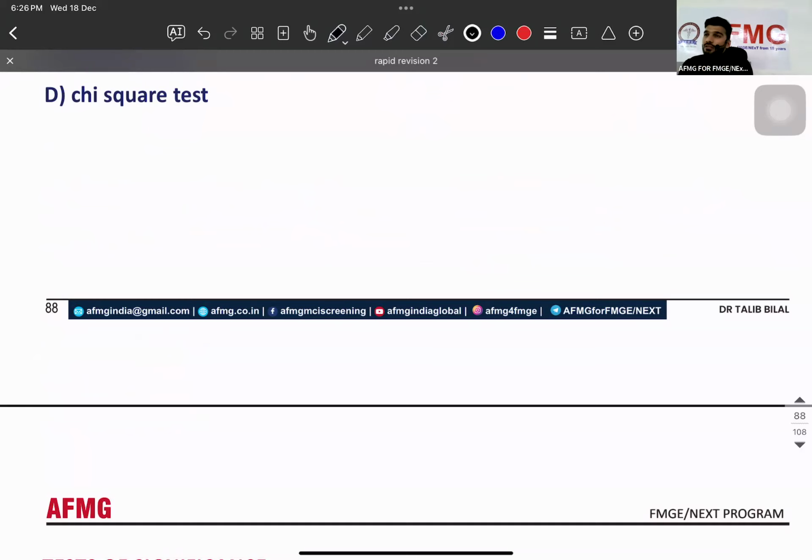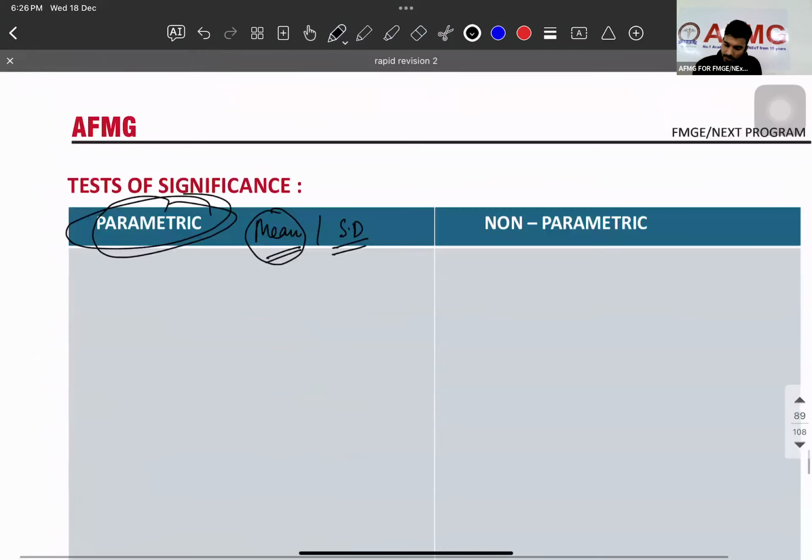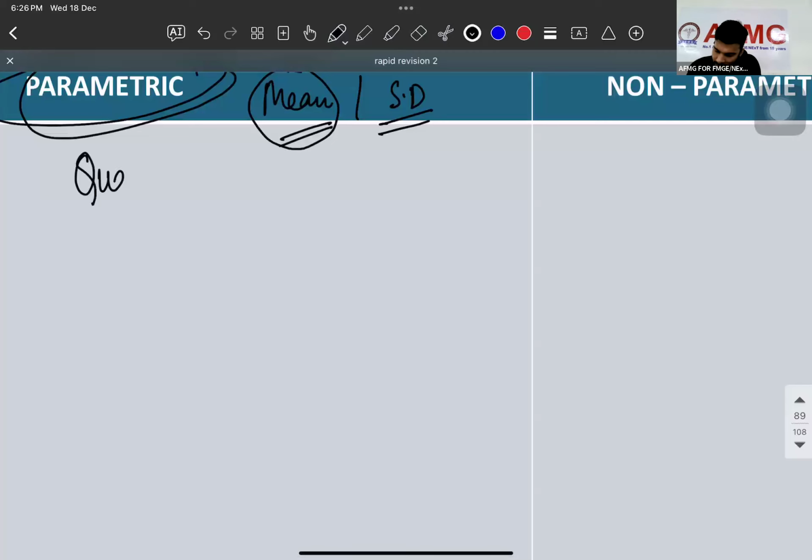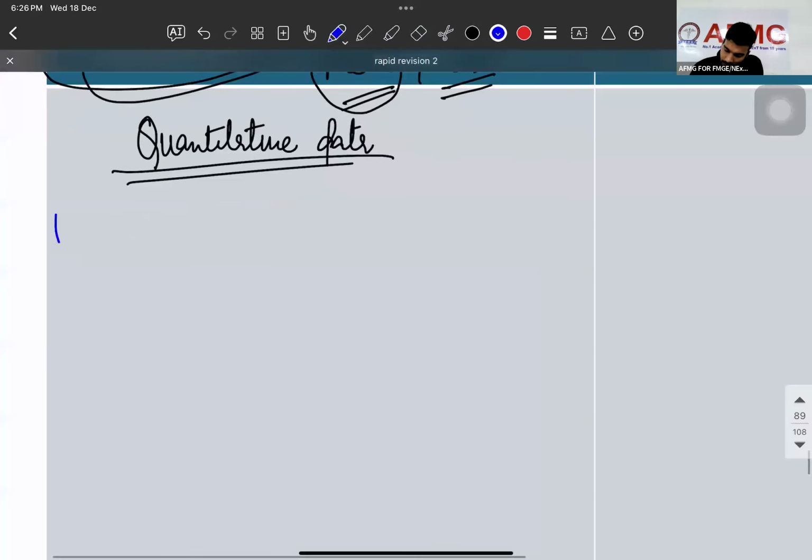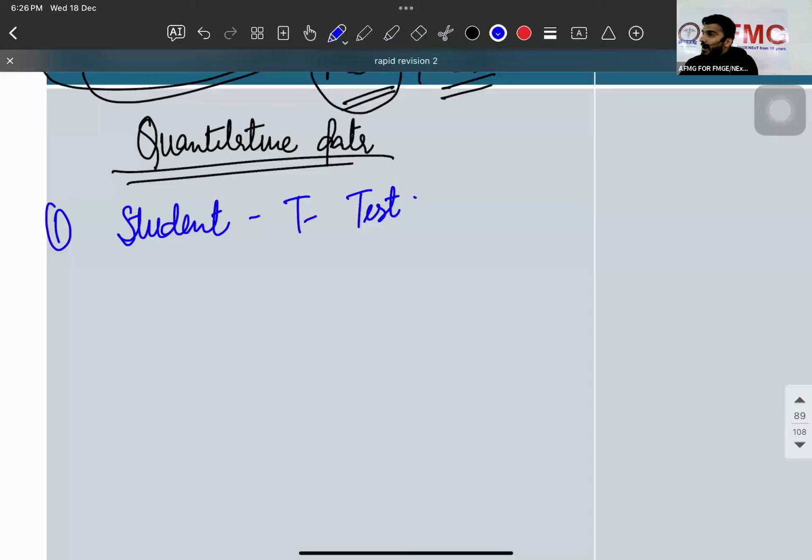But the first thing you will see is the type of data. After that, how many groups: if one, if two, if three. That's it, done. Sir, it is for which type of data? Quantitative. Every topic can be understood when you put in the right efforts. Student, which test? T test.